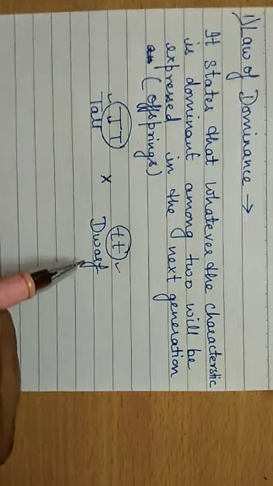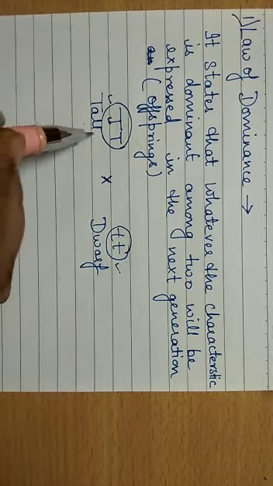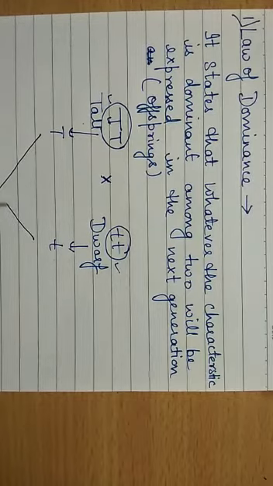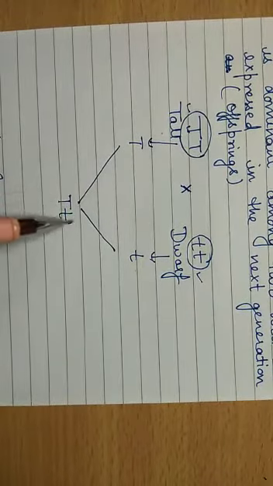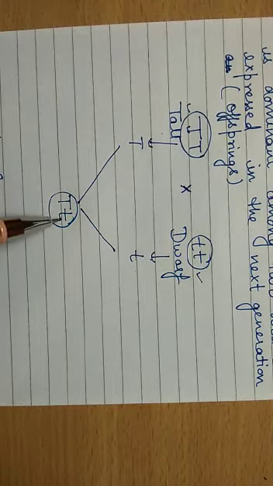So as he has done the cross between the tall and the dwarf plant, he observed that in the first generation, the offspring will be capital T and small t. The genetic constitution of offspring will be capital T and small t.